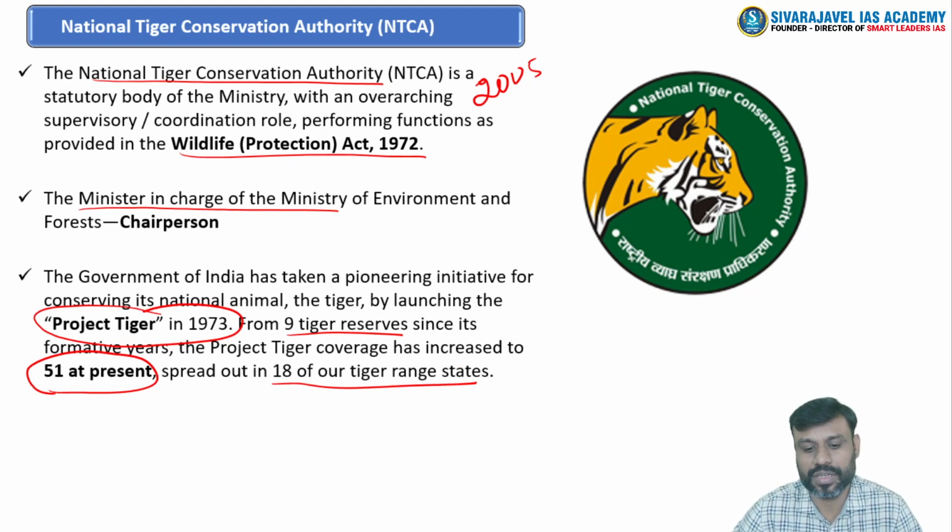So it is a statutory body which works under the Environment Ministry, and it derives its power from the Wildlife Protection Act of 1972, and it is chaired by the Union Minister of Environment, Forest and Climate Change, right?